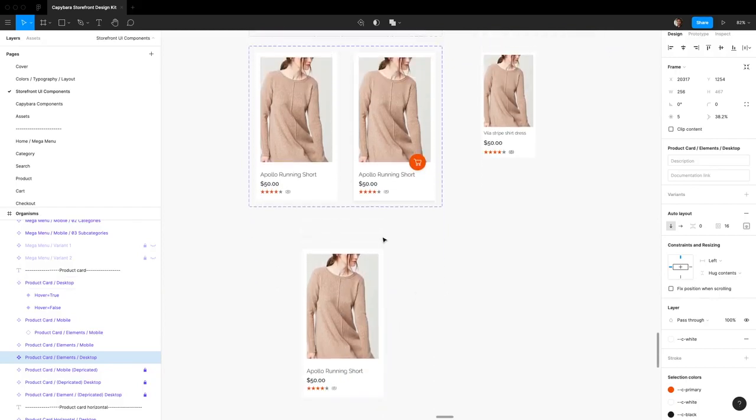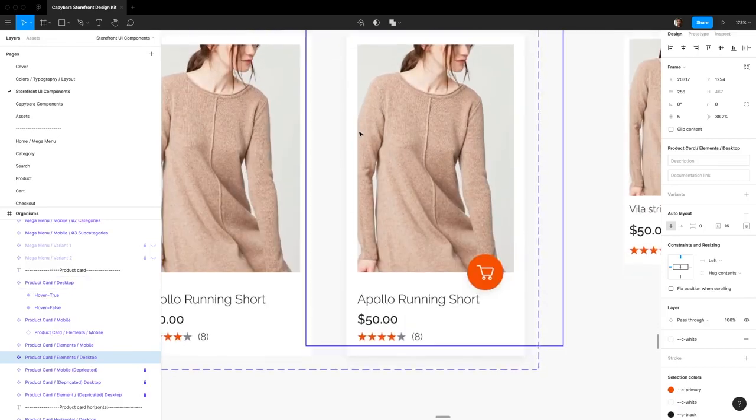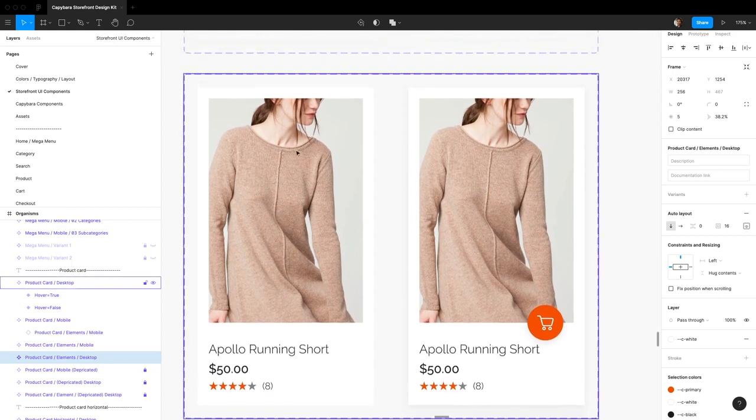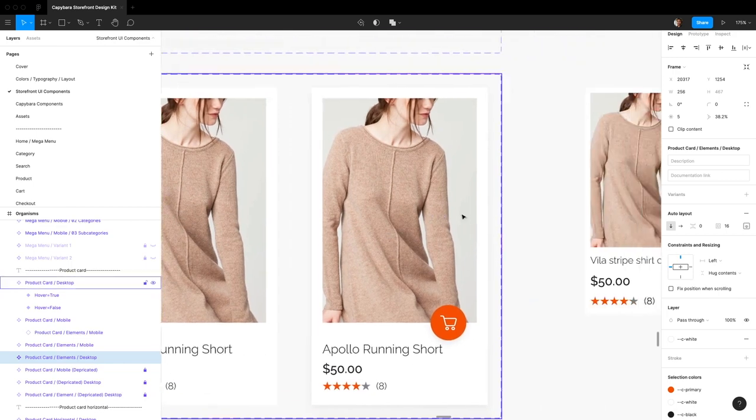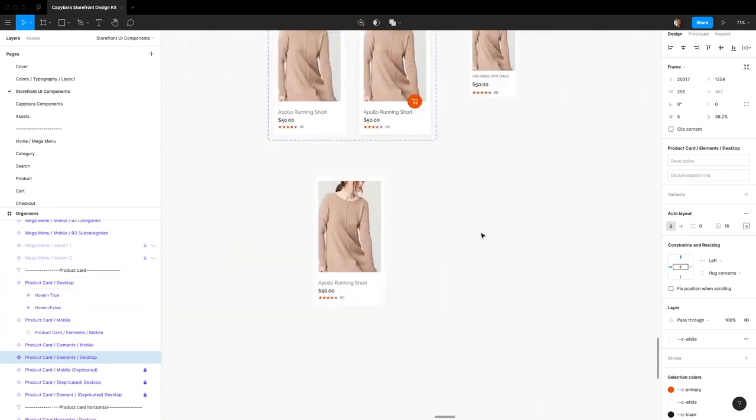So just to make everybody's life easier, I've added that you can create on desktop a standard, a normal card, a resting card, and a hover card. And on mobile, there's just one card. So let's start with the desktop one, because I think that's the most interesting one. Then we'll take a look at how to recreate it in mobile.